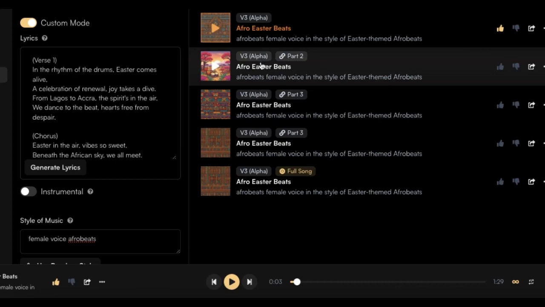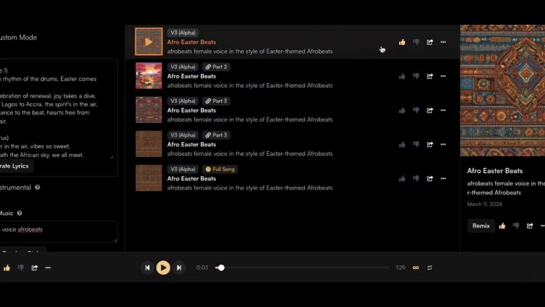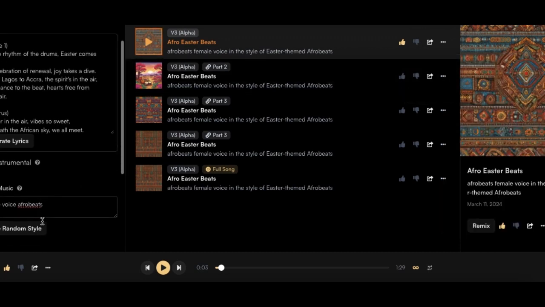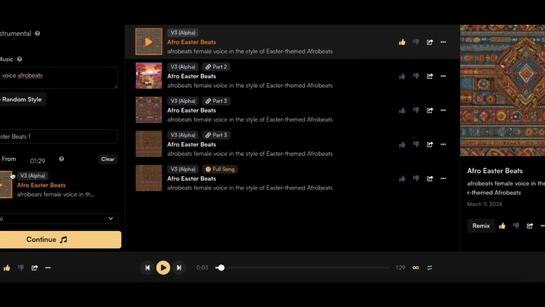This is part two. So to link it, if you like it, like I gave it a thumbs up like this, that means that I want to continue in these beats. So what I do is I hit these three dots. If you want to continue in this same beat, you hit the three dots, then you go to continue from this song. When you hit continue from this song, you scroll down here, you'll see the song that you liked, telling AI that it should continue using these beats in this particular first part.